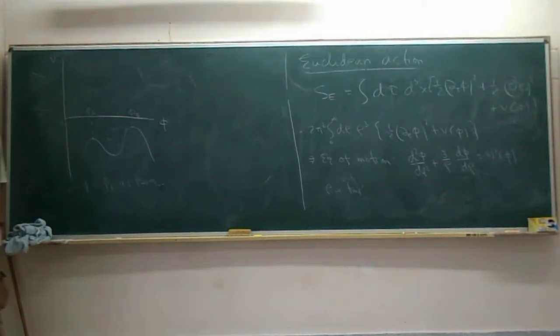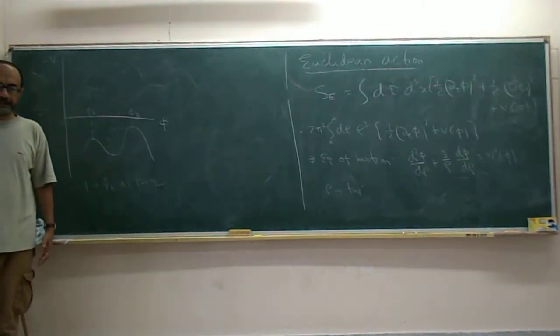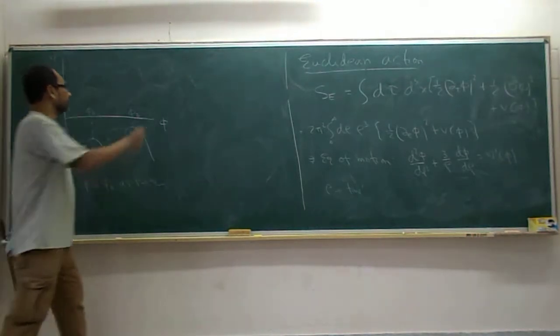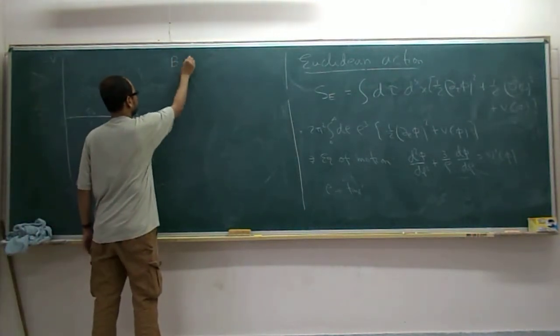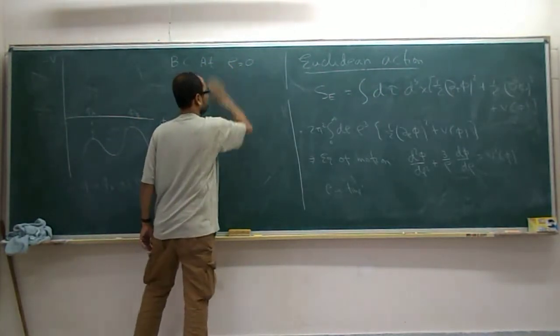Now, the first question I would like to ask is how do you know that there is a solution? There may not be a solution, right? So how do you know that there is a solution? Now we will try to show why there is a solution. So the boundary condition at rho equal to 0.